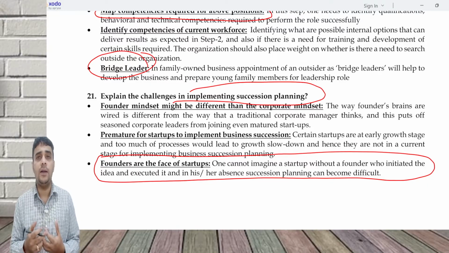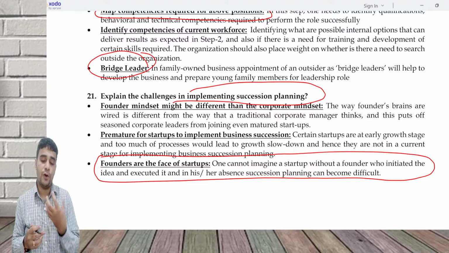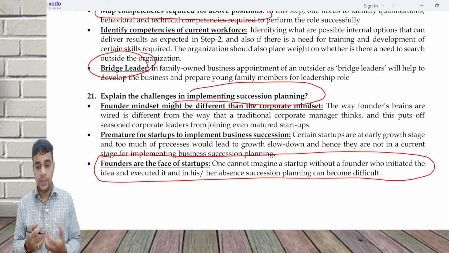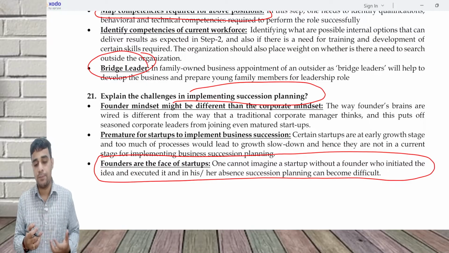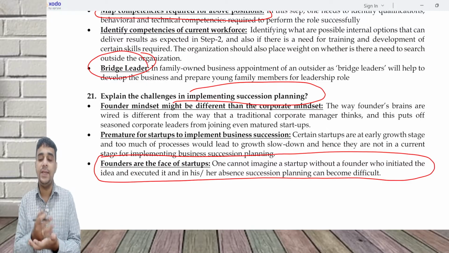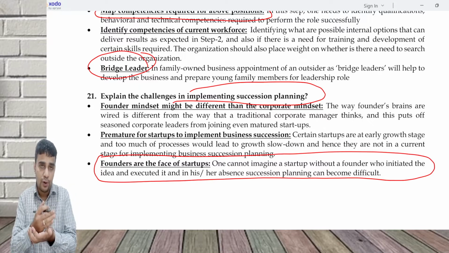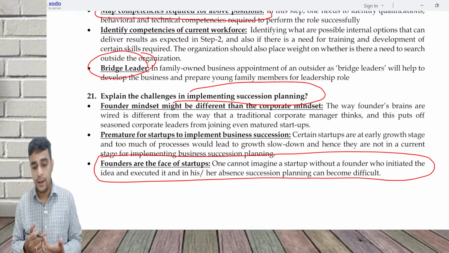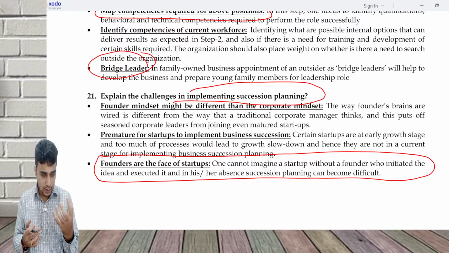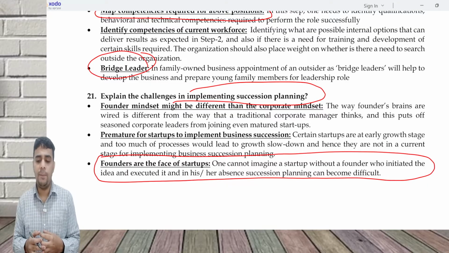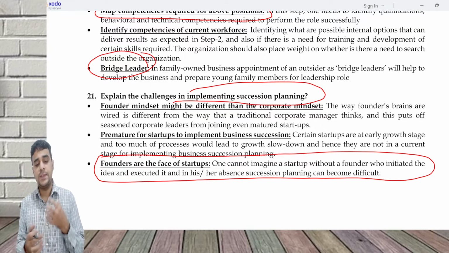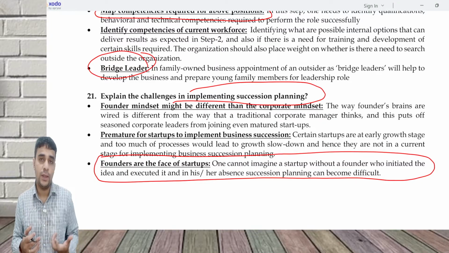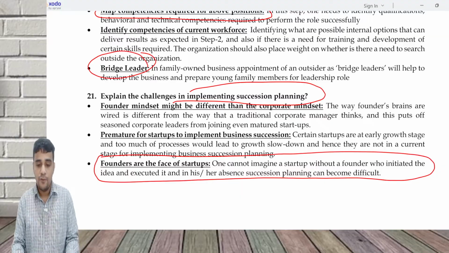Many times for a startup, it could be very early to implement business succession, because you will have to reach a mature stage, then only will you be in a position to implement succession planning. Most startups are normally at an early stage. They just have an idea. Now you cannot implement succession planning and say that the existing founder will move out and a new founder will come in. Also, the founder's way of working and a corporate manager's way of working are different. So it is difficult for corporate leaders to work with a founder or with that mindset. This also creates a challenge for succession planning.